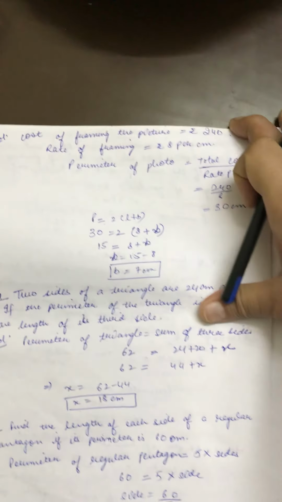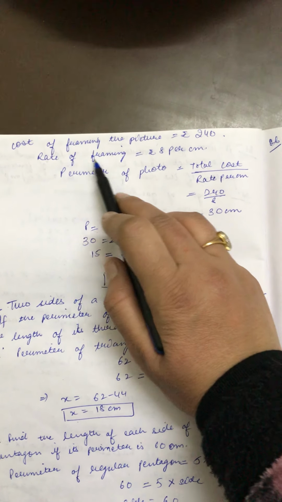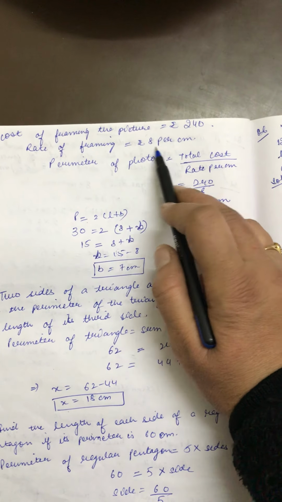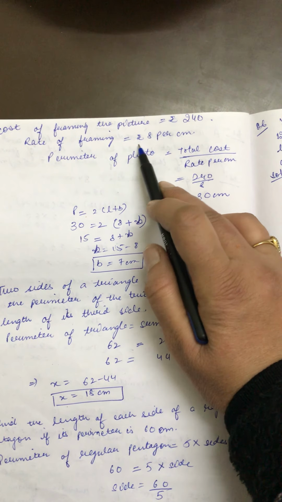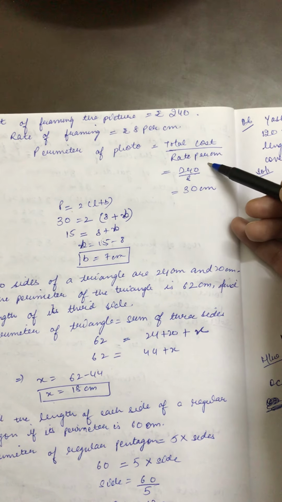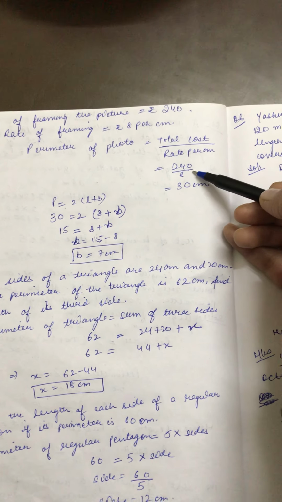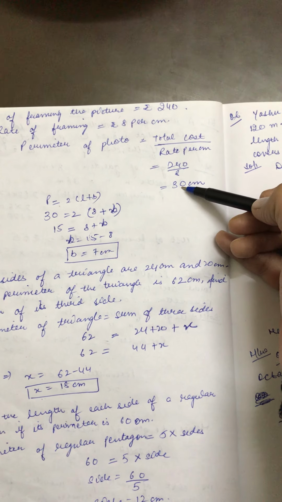Now the cost of framing the picture is rupees 240. This is the total cost. And the rate of framing means for 1 centimeter the rate is rupees 8. Perimeter of the photo means the total cost divided by the rate of framing per centimeter. So it will be 240 by 8, that is 30 centimeter.